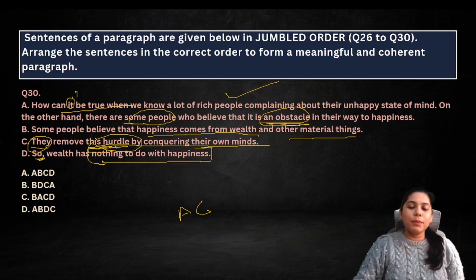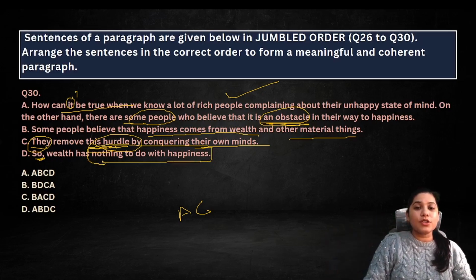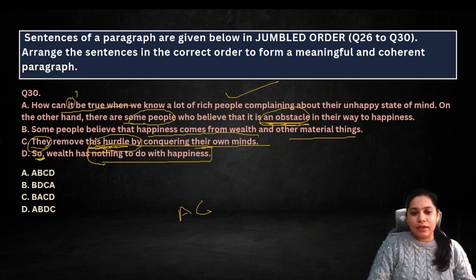So conclusion, so wealth has nothing to do with happiness, basically जरूरी नहीं है, right? Of course people try, कुछ लोगों के लिए पैसा जरूरी है, it leads to their happiness, for others it is not, but it's not the only thing कि वो होगा तो पैसा है, वो नहीं है तो नहीं, that's what this sentence is.